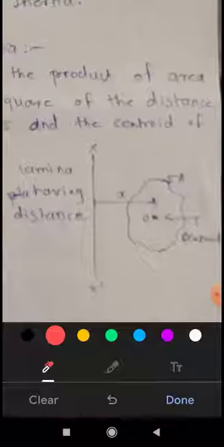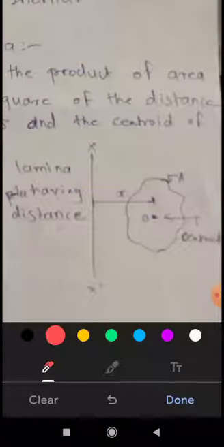You can see the figure. First, look at this figure, in which we have considered the body. This is the body having area A. A is the area, and this X dash is the axis of rotation.